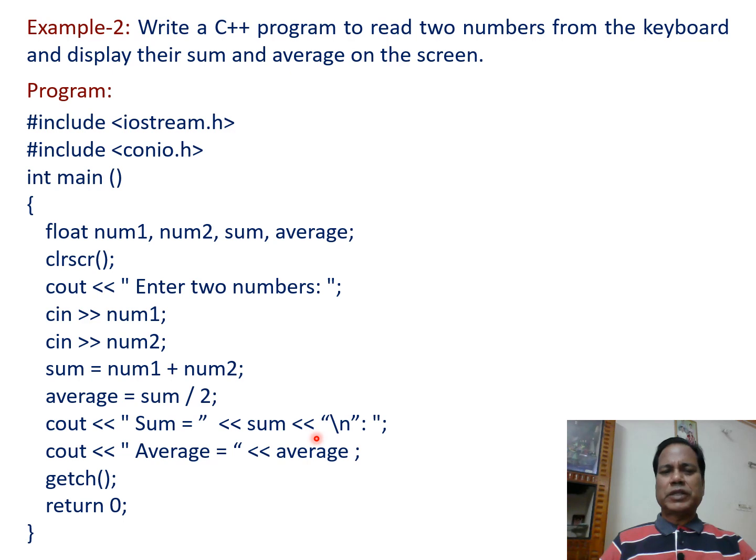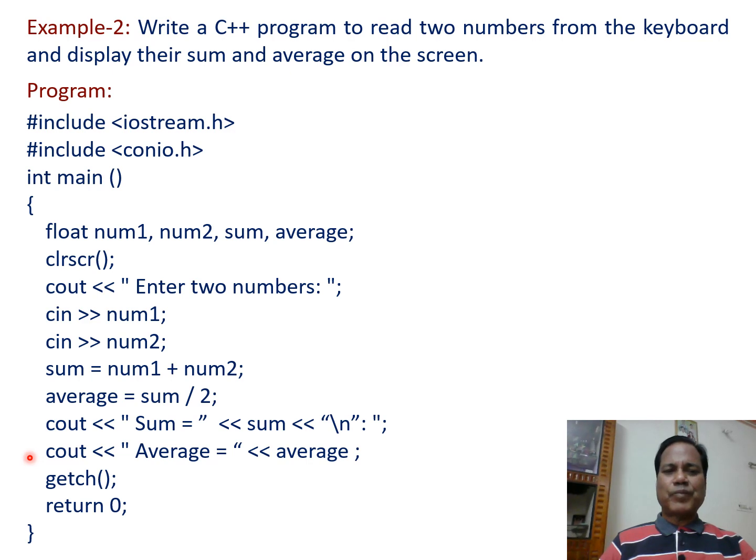Then again the insertion operator is there, and following that, within double quotation marks, \n is there. So this \n is used to bring the cursor to the beginning of the next line.